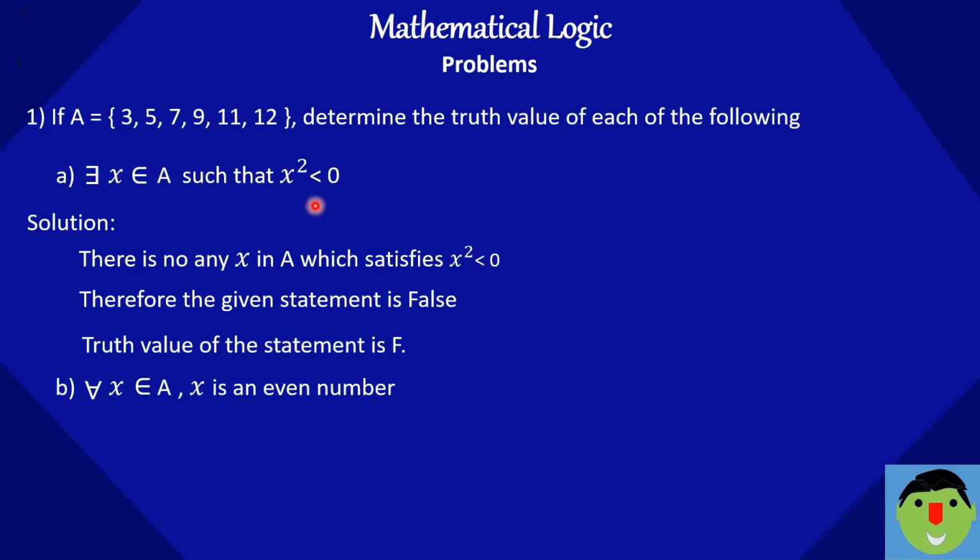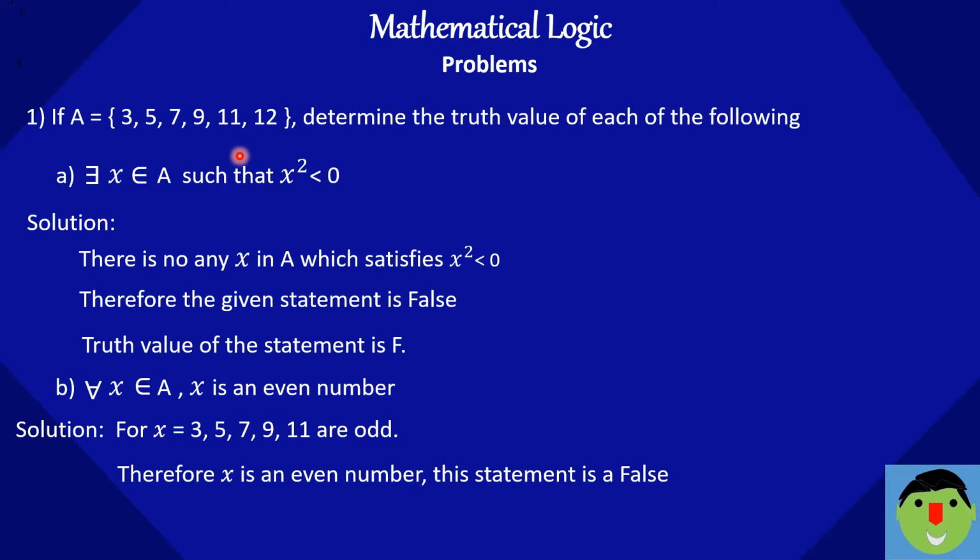Second one we can read as: for all x belongs to A, x is an even number. The meaning of for all is that all numbers in the set of numbers are even. But if you observe, 3, 5, 7, 9 and 11 are odd numbers, so for x equal to 3, 5, 7, 9 and 11, x is odd, therefore x is not an even number, the statement is false. Truth value of the given statement is capital F.